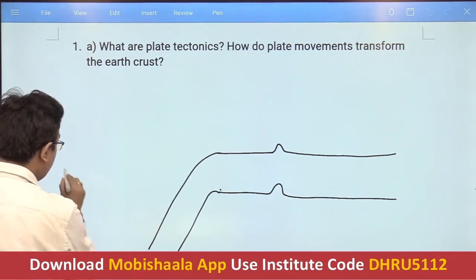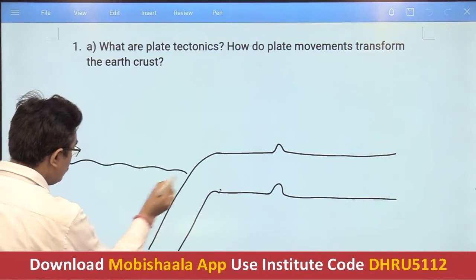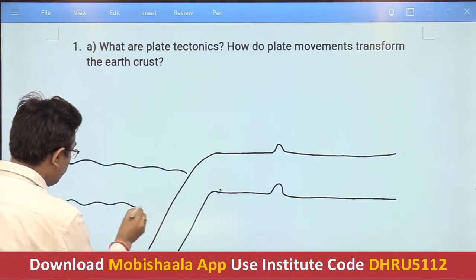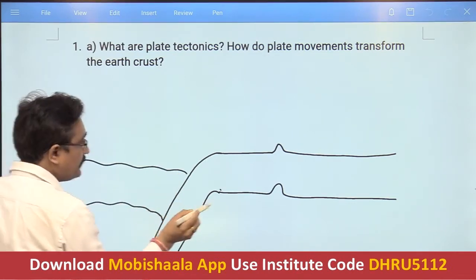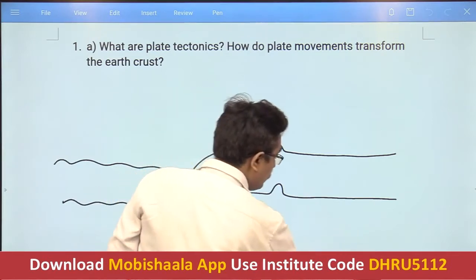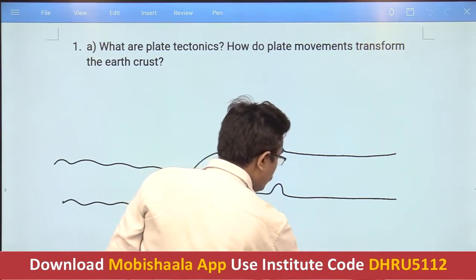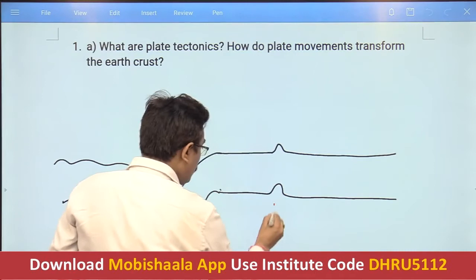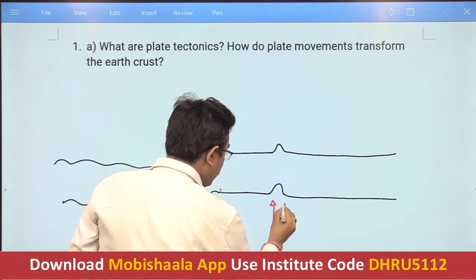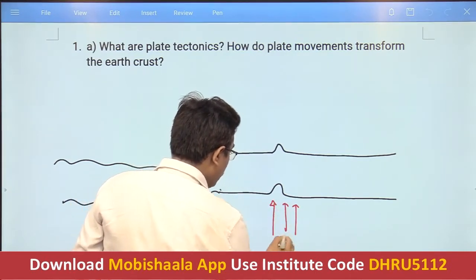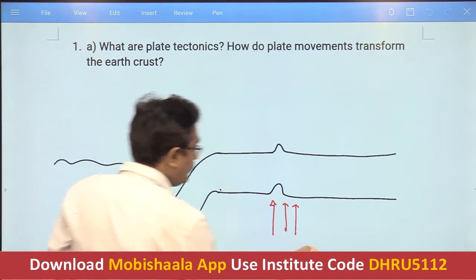Yes, then like that. Okay, upward rising thermal convective currents and the magma. Then